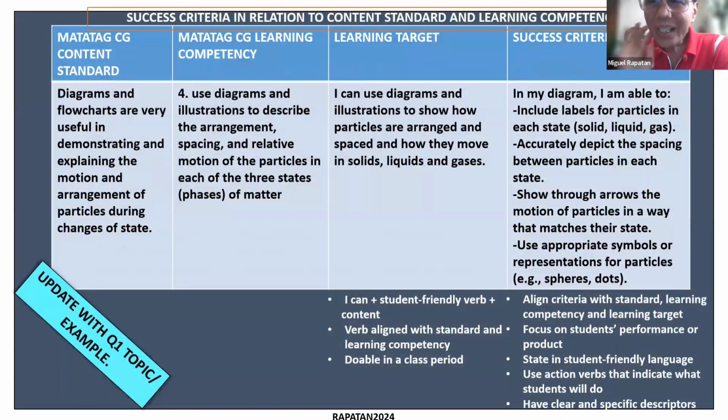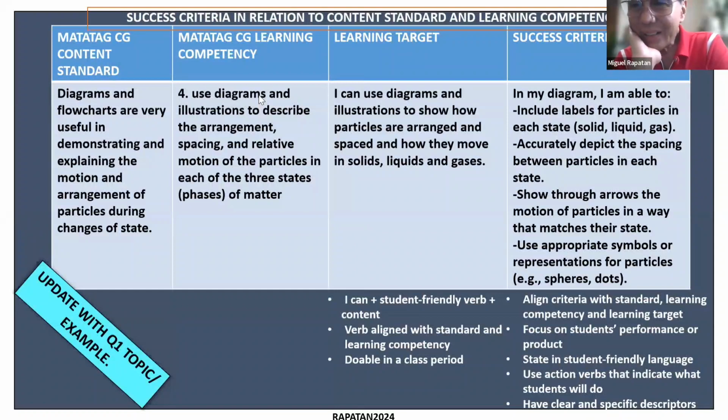Notice how it shows to the students how they will accomplish the learning target. So if the learning target is, I can use diagrams and illustrations to show how particles are arranged, spaced, and how they move in solids, liquids, and gases, how will they know that they are learning it?